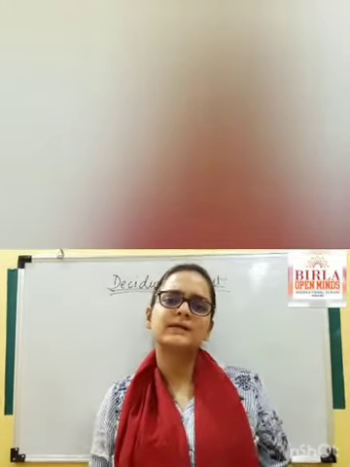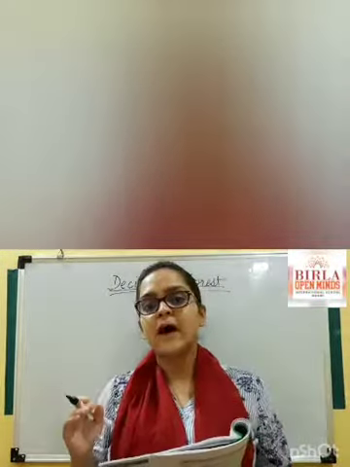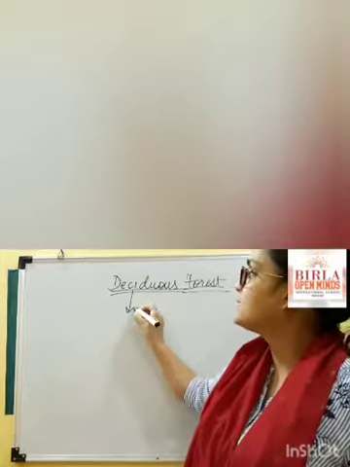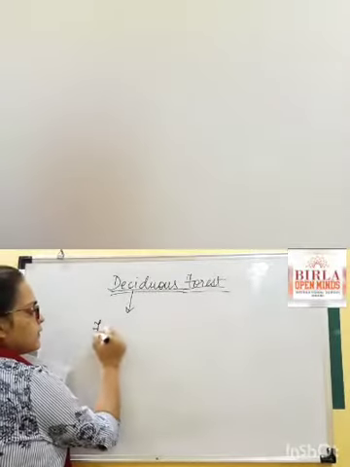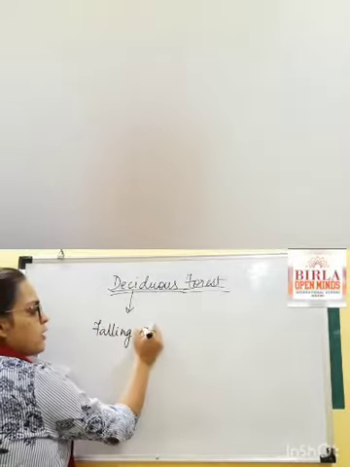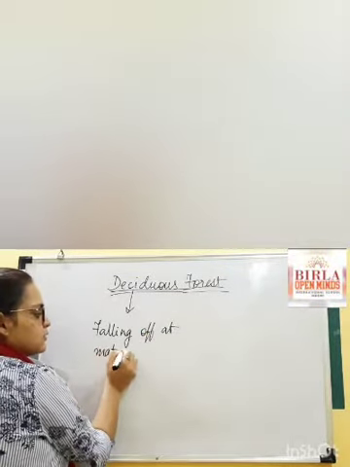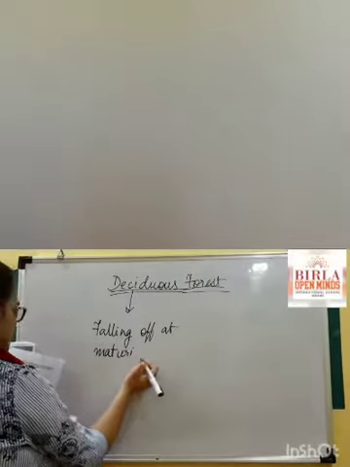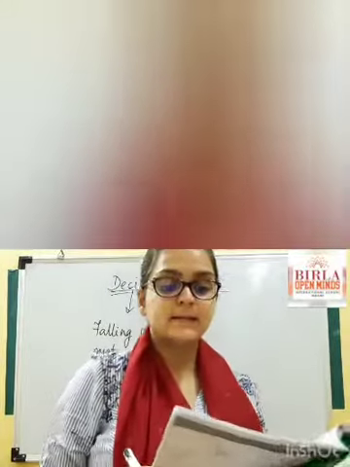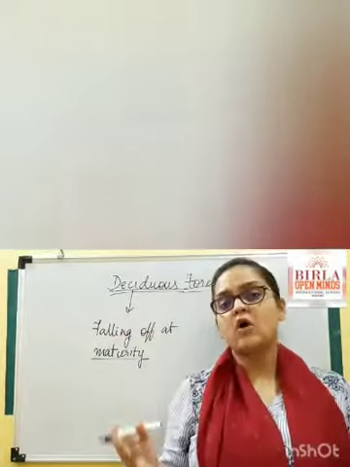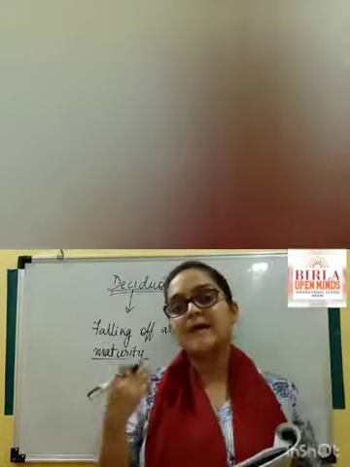Now, what does the word deciduous mean? The word deciduous means falling off at maturity. That is what the word deciduous means. It also means tending to fall off, or falling off at maturity.